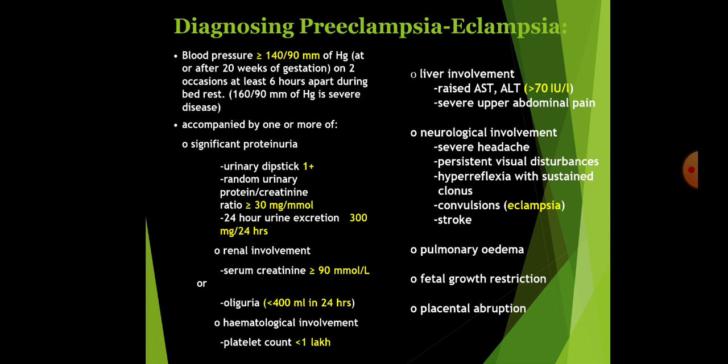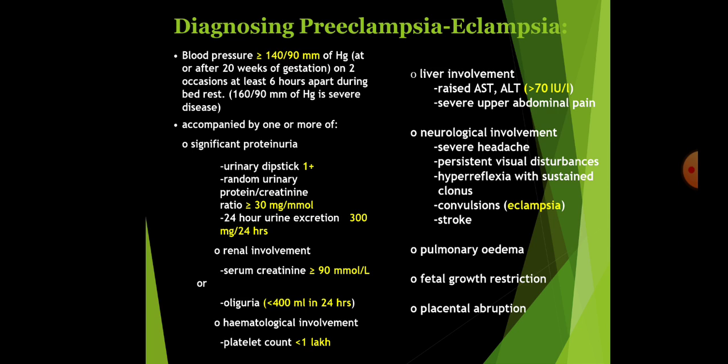of significant proteinuria. That is, dipstick test shows 1 plus or more, random urinary protein creatinine ratio more than 30 mg, 24-hour urine excretion more than 300 milligram. Renal involvement by serum creatinine more than 90 micromole per liter, oliguria when the urine output is less than 400 ml in 24 hours. Hematological involvement, platelet count will be less than 1 lakh.